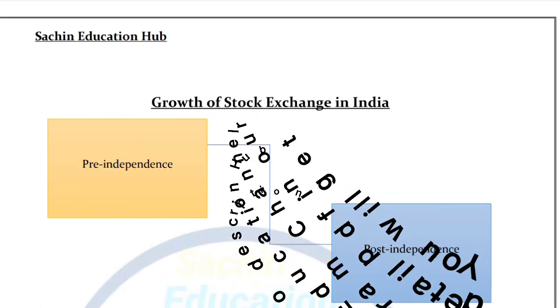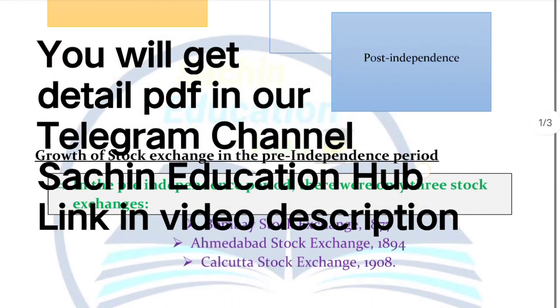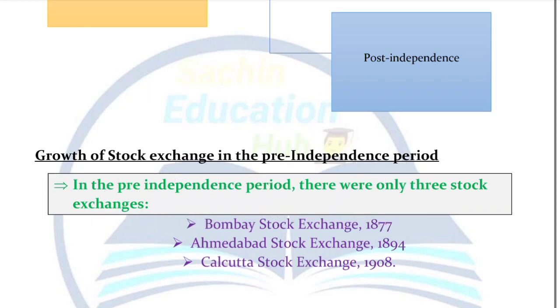So first of all, we have to focus on the pre-independence period, and we don't have to worry. Why, sir? Because only three main stock exchanges were in the pre-independence period. One is Bombay Stock Exchange, the other one is Ahmedabad Stock Exchange, and the third one is Kolkata Stock Exchange. There were no more stock exchanges, and no growth of stock exchanges in the pre-independence period except these three.